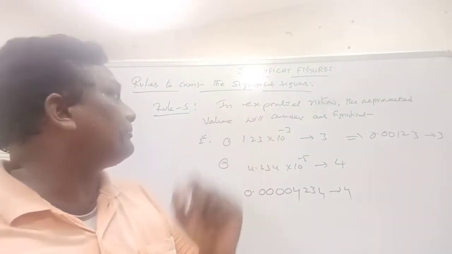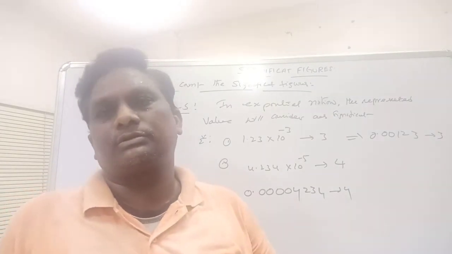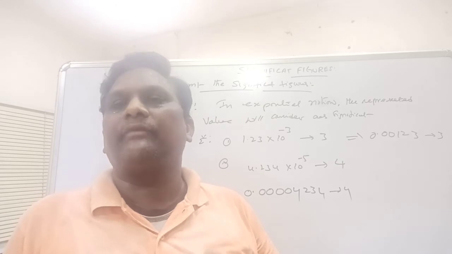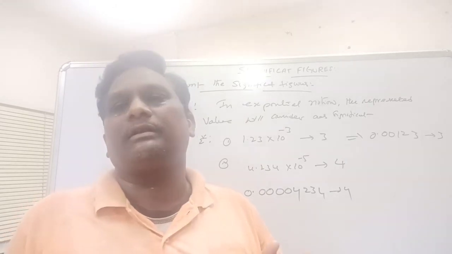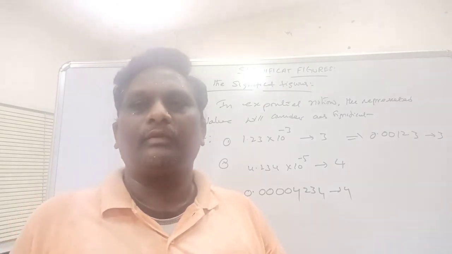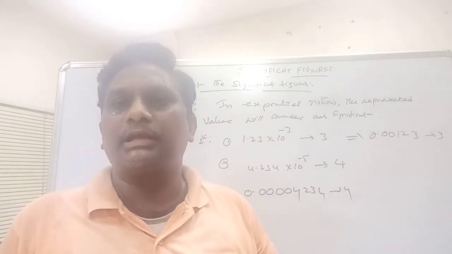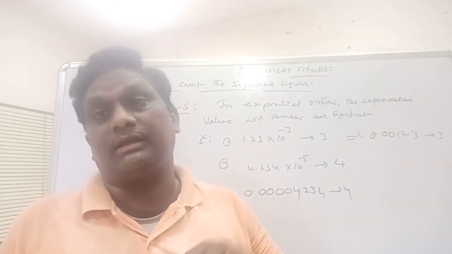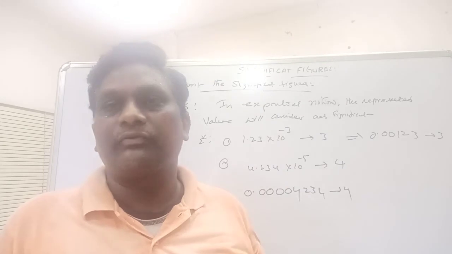And rule number 3 is leading zeros. Leading zeros, or zeros that exist on the left side of the number, never be significant. They are not significant figures. So that is rule number 3. And rule number 4: trailing zeros, meaning zeros that exist on the right side of the number, are considered as significant. So they are significant figures. That is rule number 4.